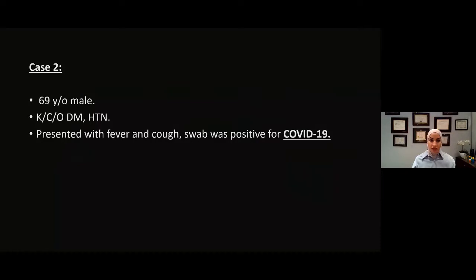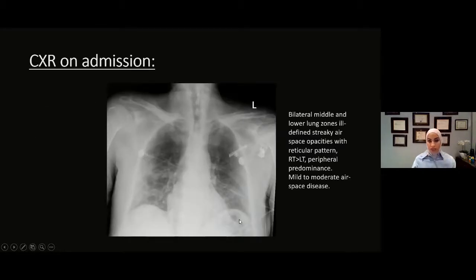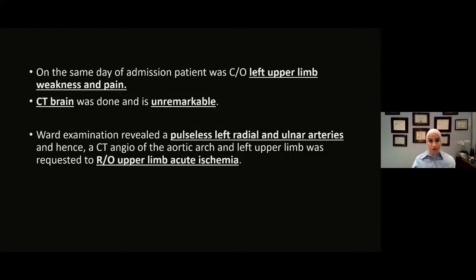male patient, known case of diabetes and hypertension, presented with fever and cough, and his swab was positive for COVID-19. This is his chest X-ray on admission, showing bilateral middle and lower lung zones ill-defined streaky airspace opacities with reticular pattern with peripheral predominance, suggestive of mild to moderate airspace disease.